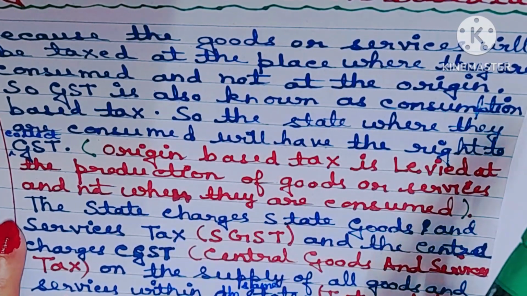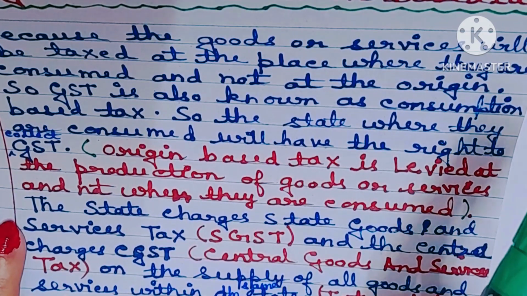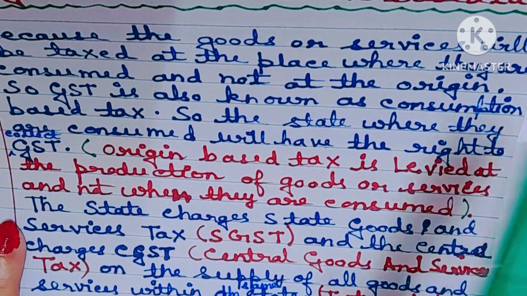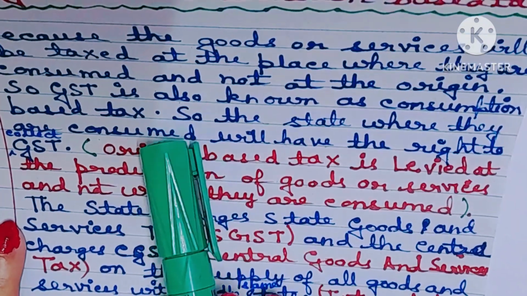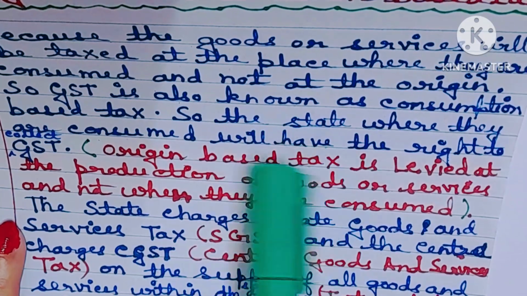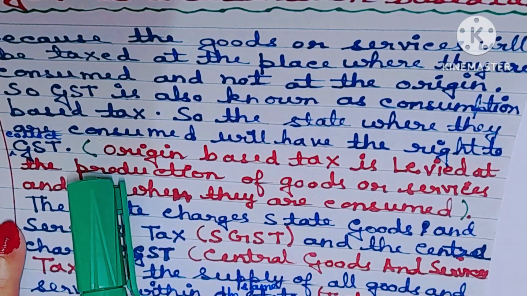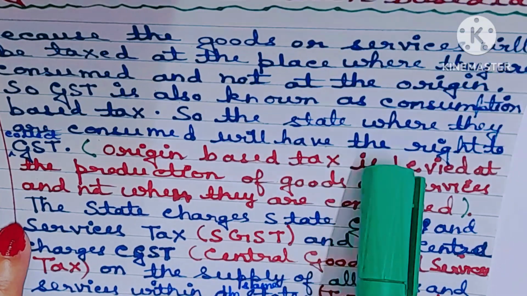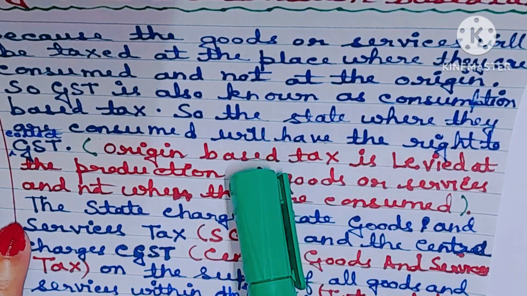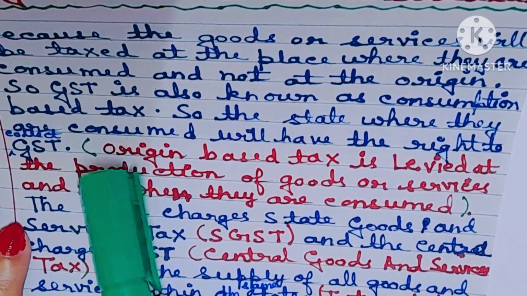Understood? So the state where the goods or services are consumed will have the right to collect GST.